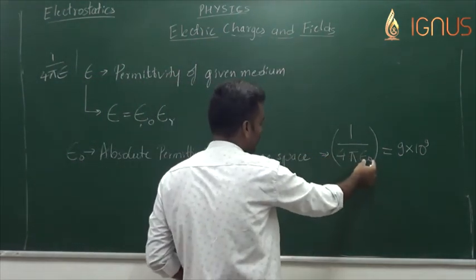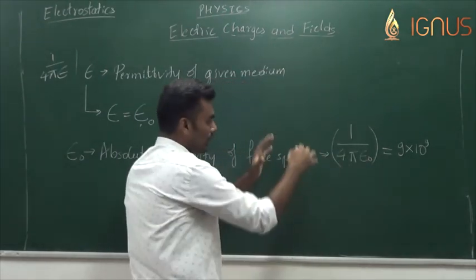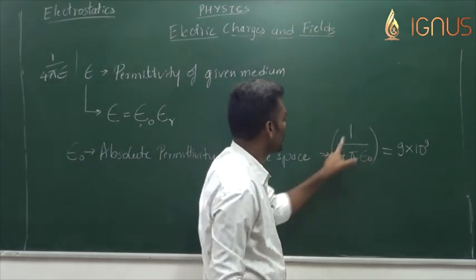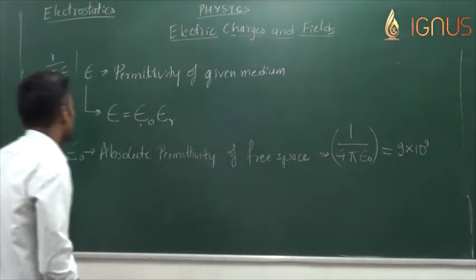Now you can get the value of epsilon naught out of it, but I'll always suggest to keep the constant value together with 4 pi, so that the value is simple to remember. 1 by 4 pi epsilon naught is equal to 9 into 10 to the power of 9 units.